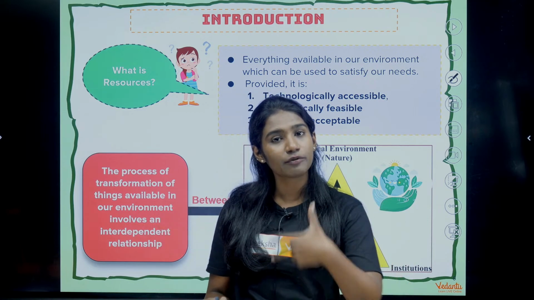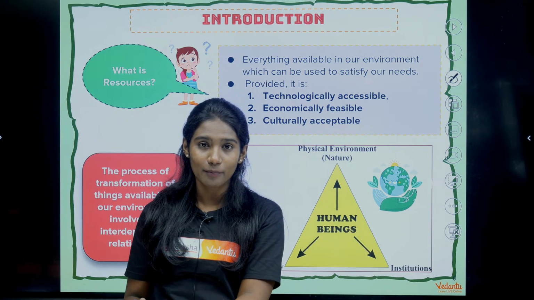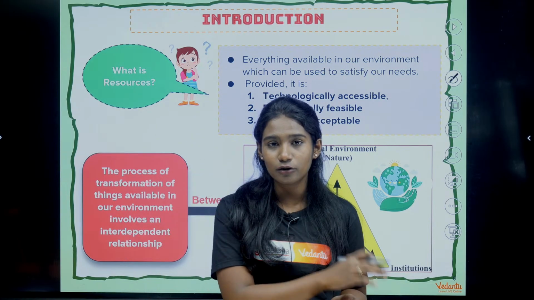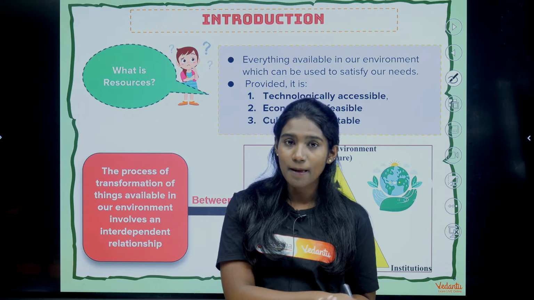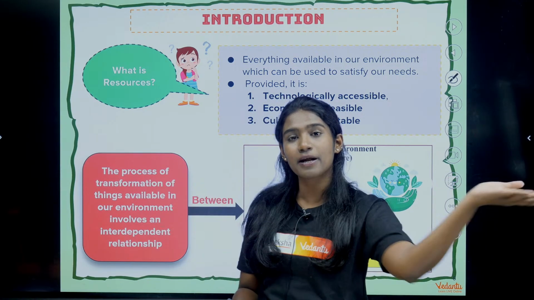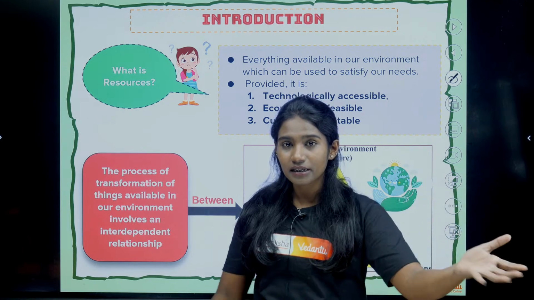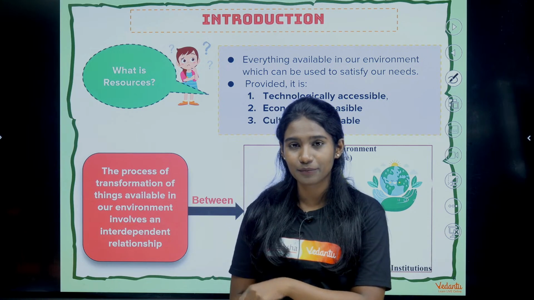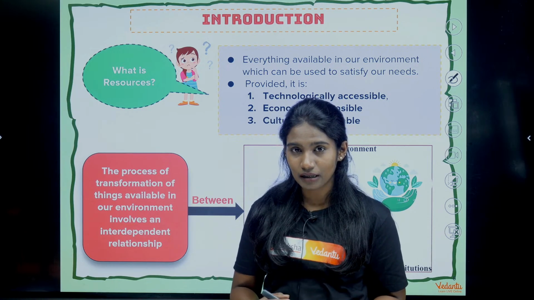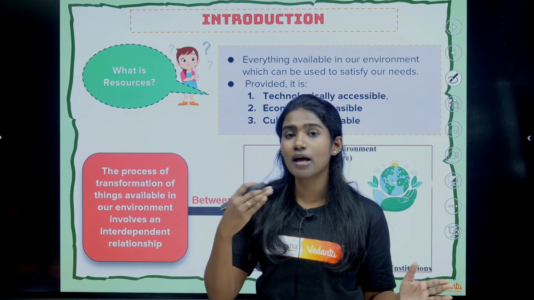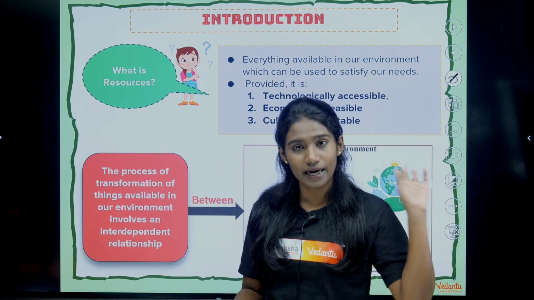So the substance which is present in our environment and we are using that for our own benefit, they are considered as resources. Okay, but then can we say that each and every substance that is present around us, can we consider them as a resource? What do you think? Answer is no, right? So, for a substance to be a resource, it will have to fulfill 3 criteria.